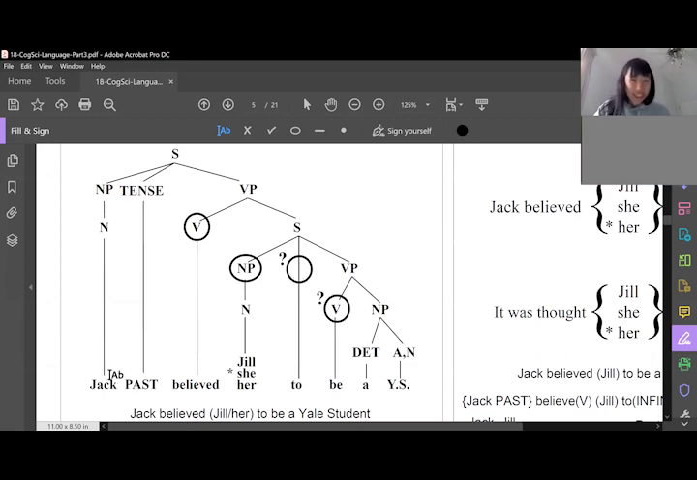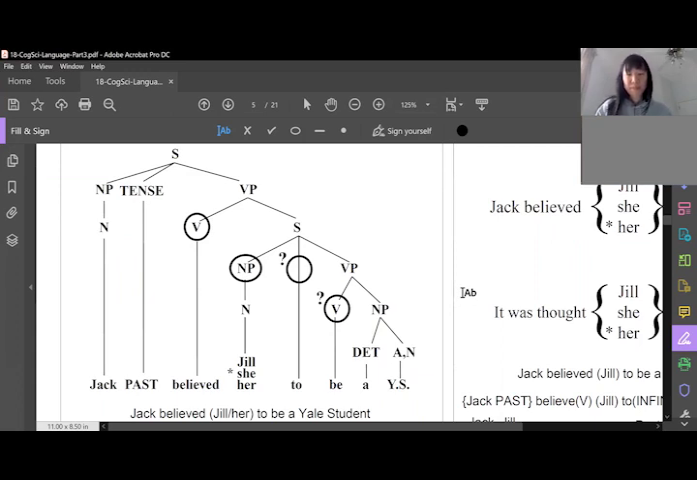That's what's happening. So just like before, we have Jack, Jill, and Yale student as the things that need case to be assigned to them because they're the noun phrases. And so let's just go through it. If you're able to figure out what needs to be assigned to what, just list them all.